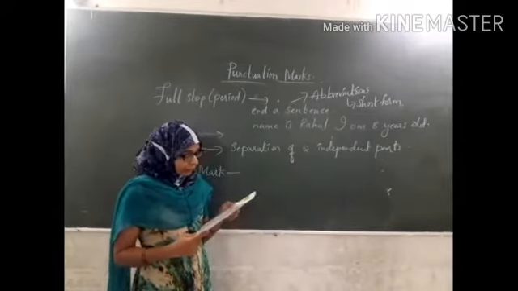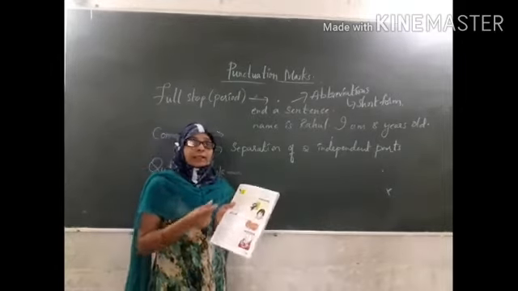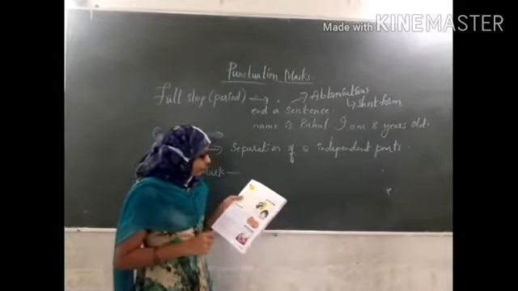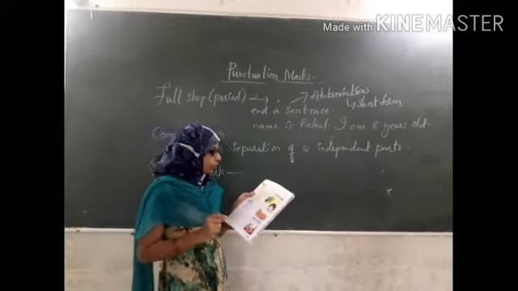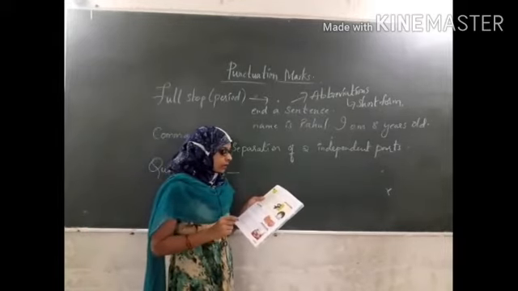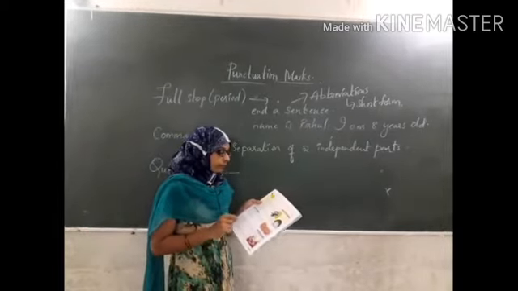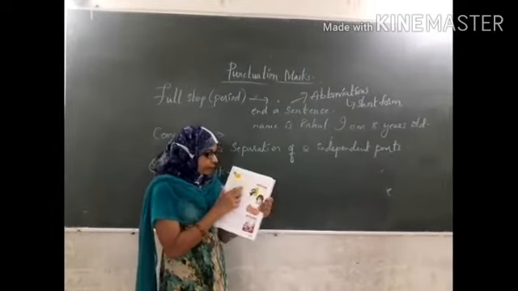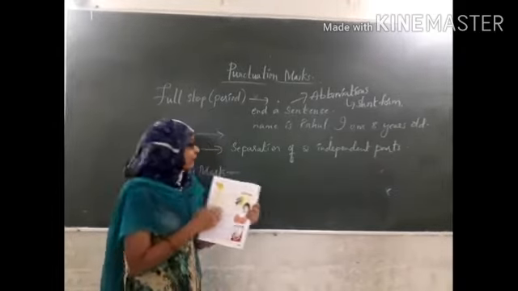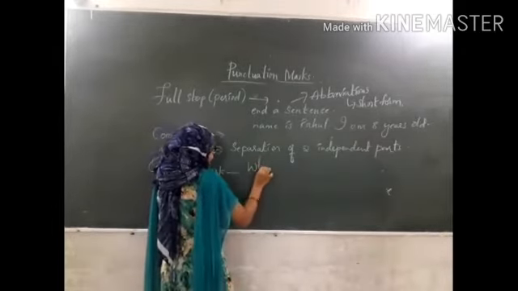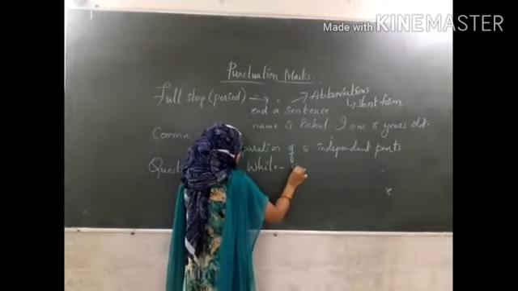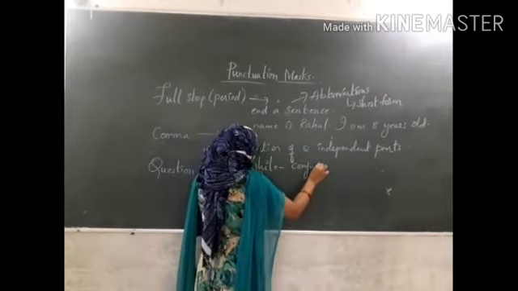Look at the next one. He is writing the same sentence in a different way. The cat scratched at the door while I was eating. Here, while is a conjunction.